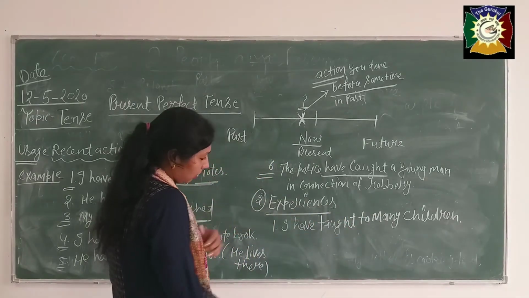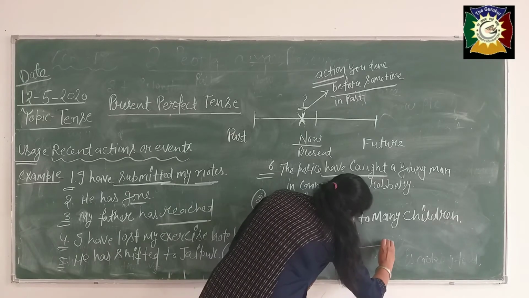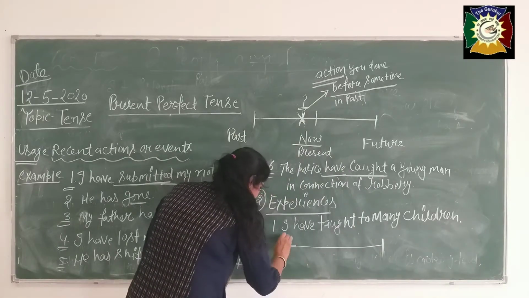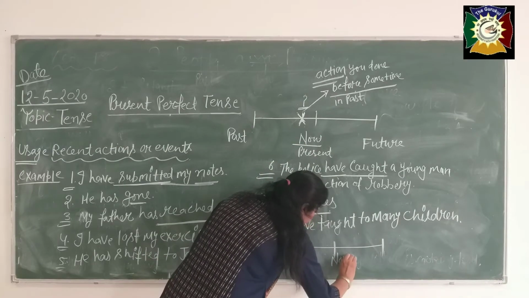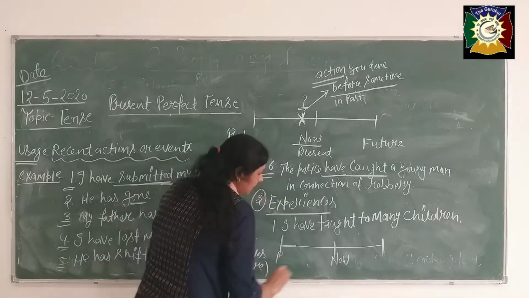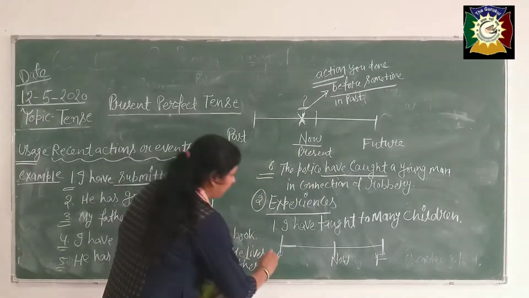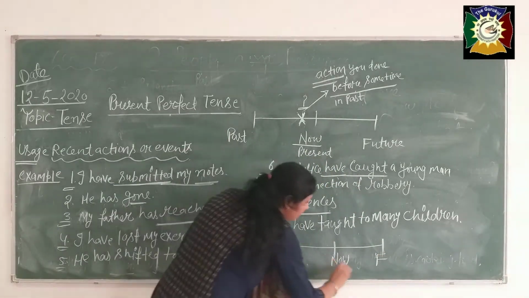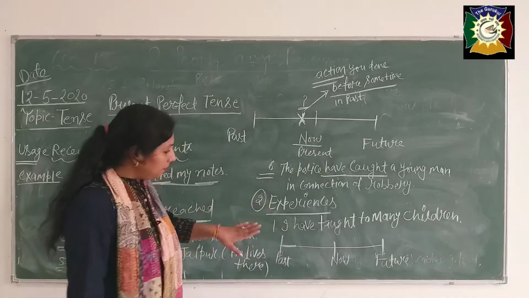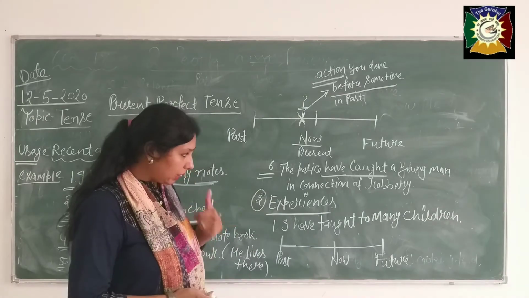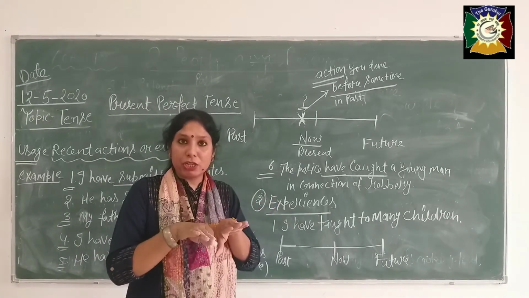See, through the timeline I am showing this better to all of you. Be careful. See, this is your present time, this is your past, this is your future. See, suppose I am a teacher. I am in my teaching career, my profession is going on.